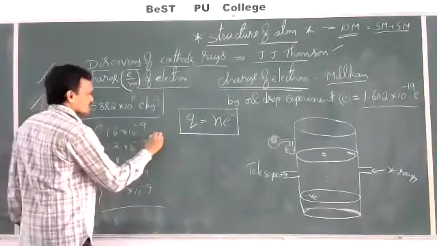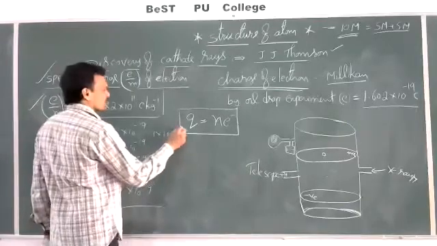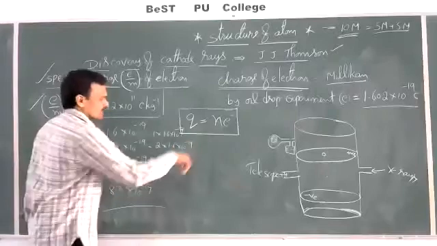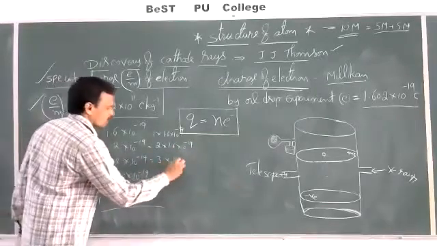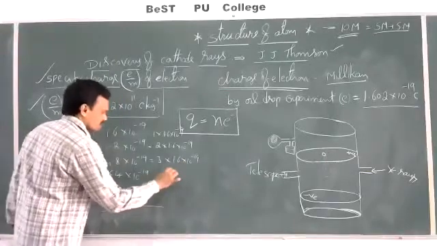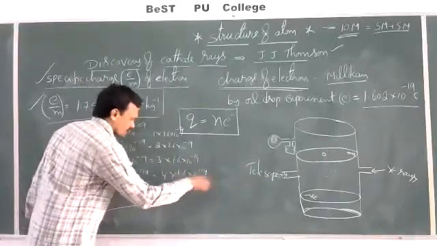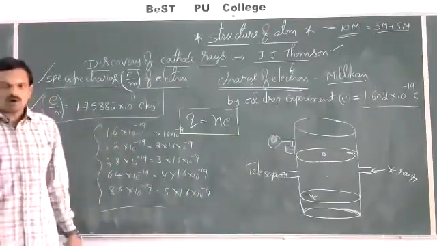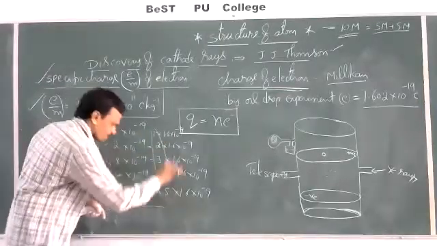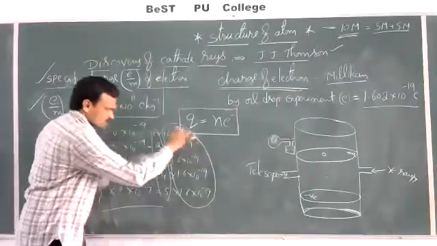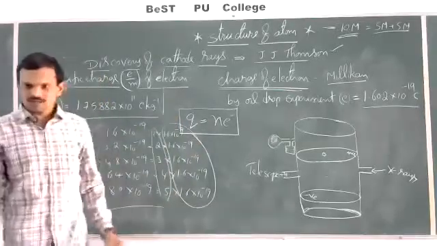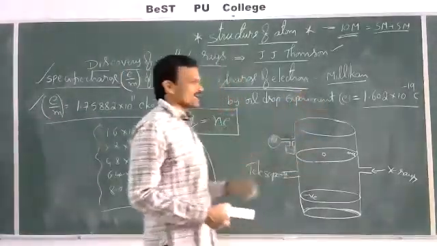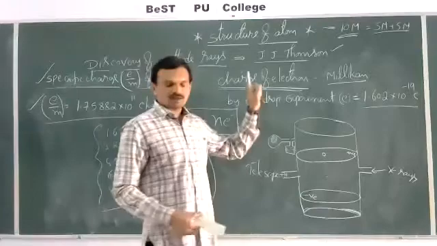See, this we can represent as 1 into 1.6 into 10 power minus 19. This we can represent as 2 into 1.6 into 10 power minus 19. This we can write as 3 into 1.6 into 10 power minus 19. Like this, 4 into 1.6 into 10 power minus 19, and this is 5 into 1.6 into 10 power minus 19. In all these, this is the variable n, and this is common. This is the charge of the electron. Like this, by calculating the charge present on the oil droplets, Millikan calculated the charge of the electron.